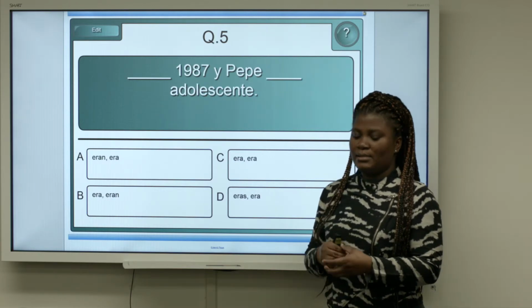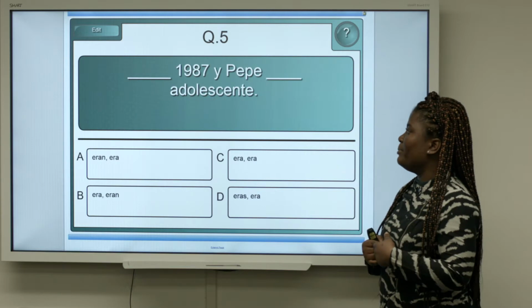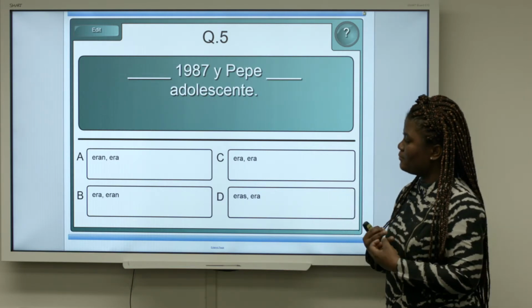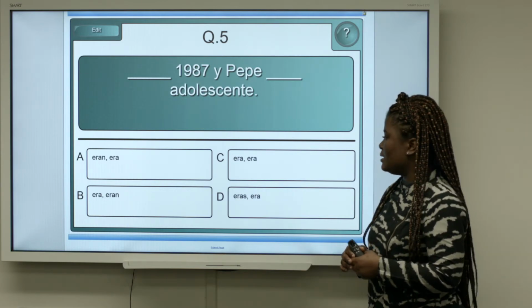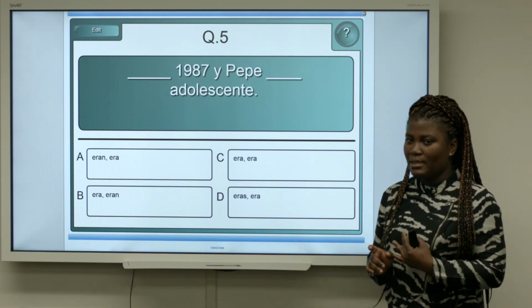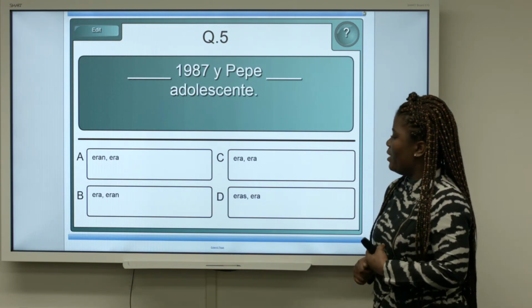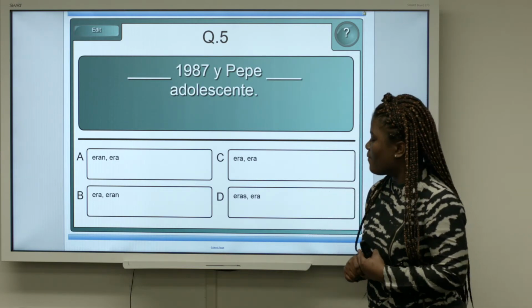And we're looking at the verb ser being used to describe the year and to describe Pepe. We have to get the verb ser conjugated in the right tense, the imperfect, and the right person. In this case, we would have the third person singular.